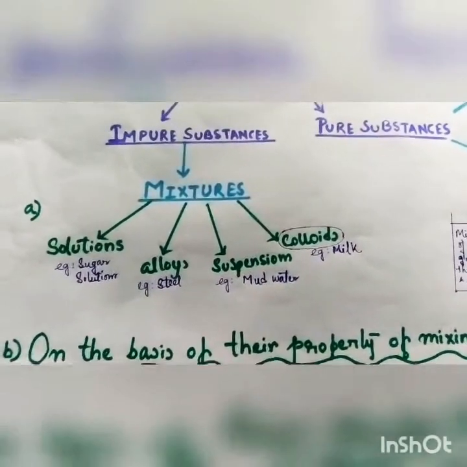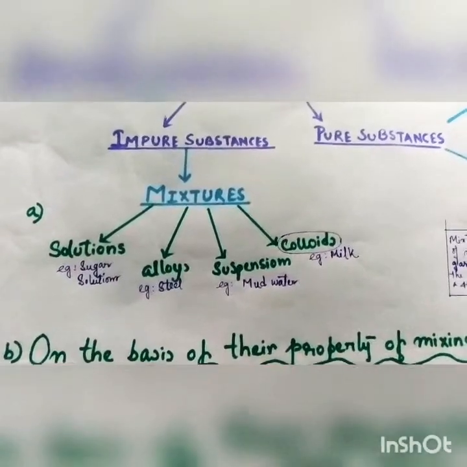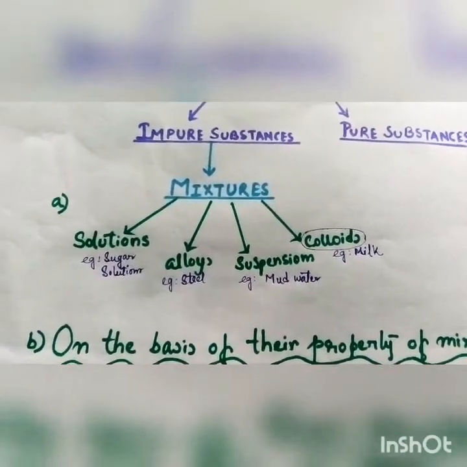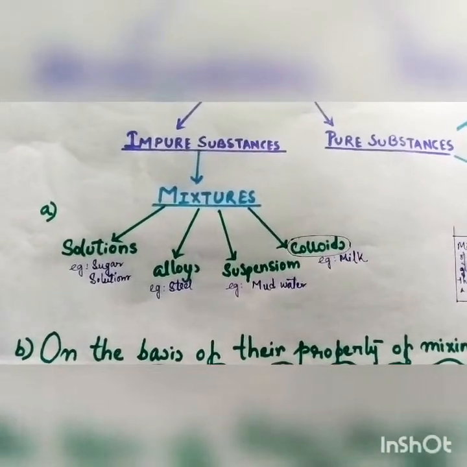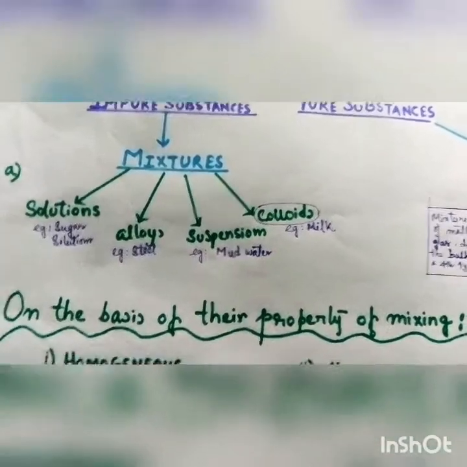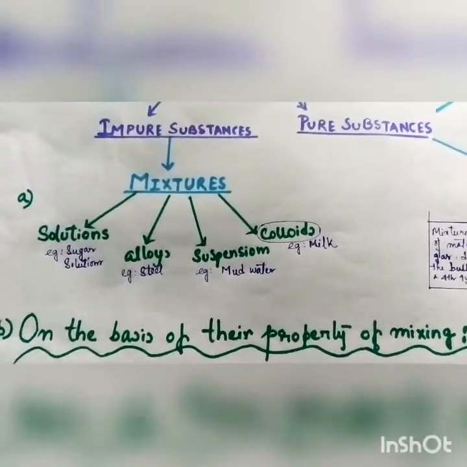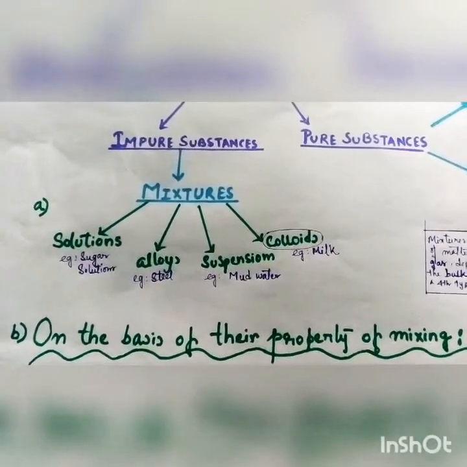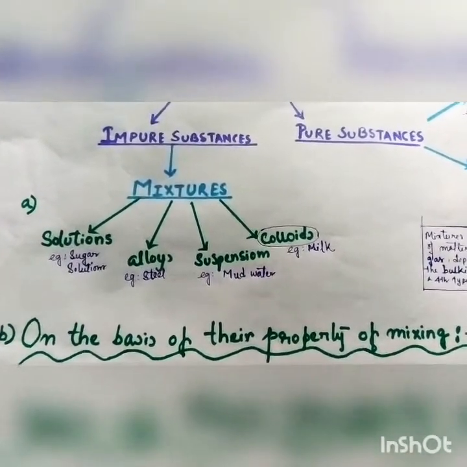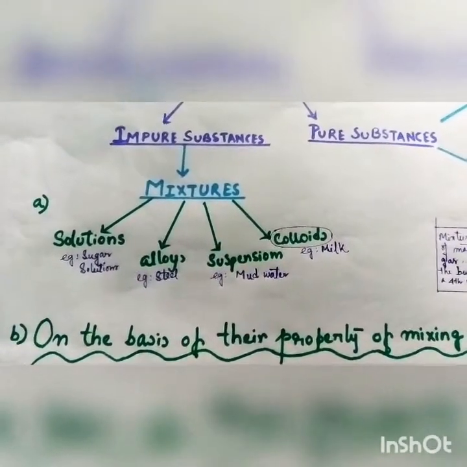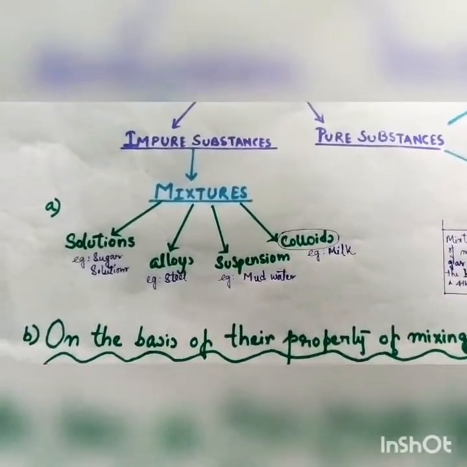Now what is a suspension? If we mix mud in water, then we can see the mud particles very clearly. So this is a suspension. Now what is a colloid? For understanding colloid, I have taken the example of milk. But for understanding colloid, we have to deal with it at a molecular level, as colloids have a character which is intermediate to that of the solution and suspension.